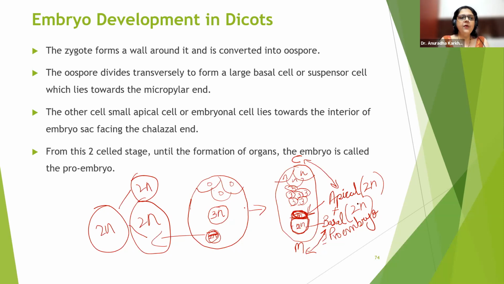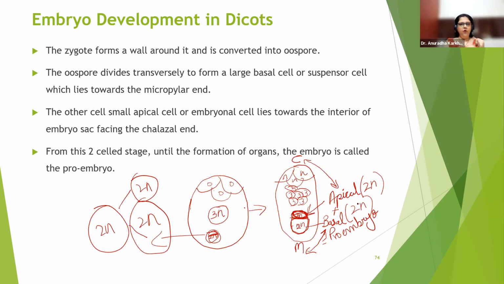So that's about the first initial stage of embryo development in dicots. I'll tell you why it is also called a suspensor. Don't worry. It is going to help in suspension of the actual embryo into the endosperm. I'll tell you. But any doubt till here?